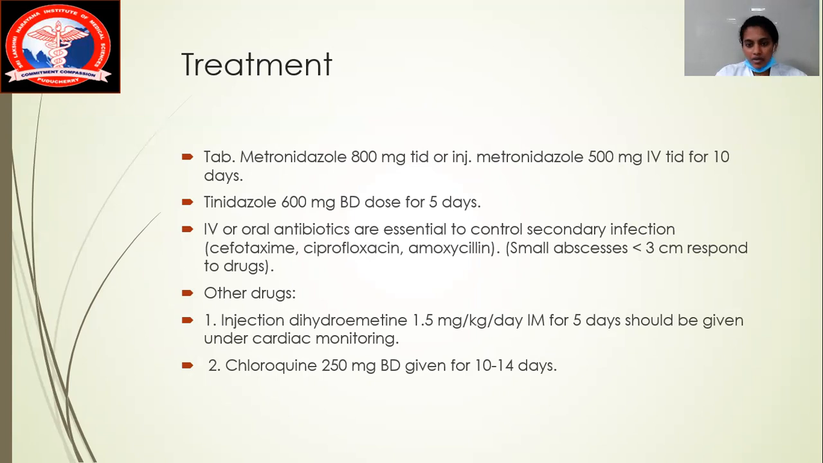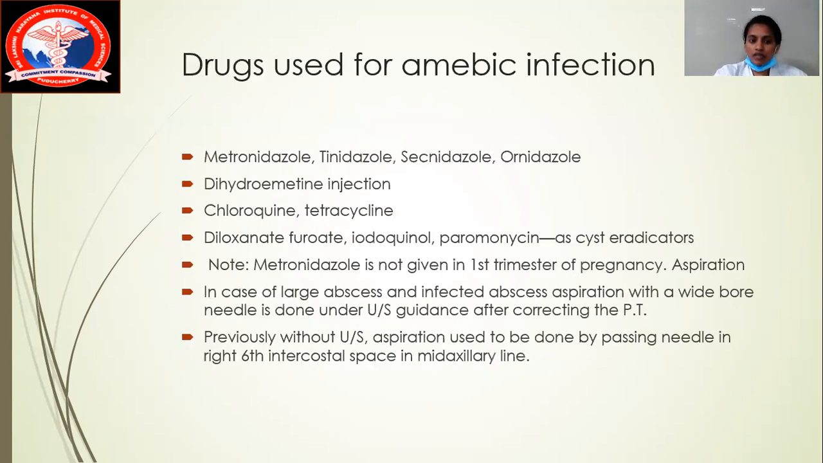The dose is 1.5 mg per kg per day IM for 5 days, and it should be given under cardiac monitoring. Then chloroquine 250 mg twice a day for 10 to 14 days can be your next drug of choice. For amoebic infections, always remember metronidazole and tinidazole; those are the most important. Chloroquine and tetracyclines can be the next choice. Always remember, if the patient gets an amoebic liver abscess in early pregnancy, can you give metronidazole? No. Metronidazole is not given in the first trimester of pregnancy. This is also important information.